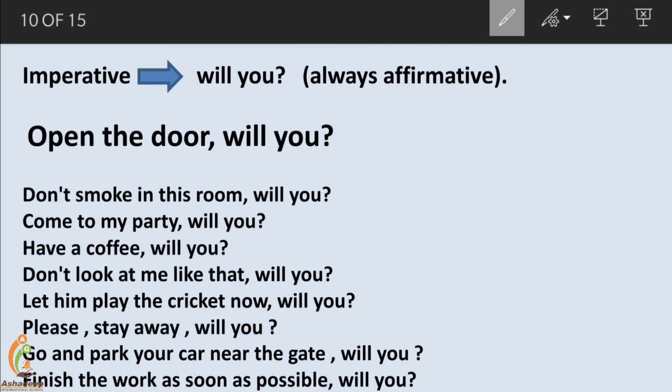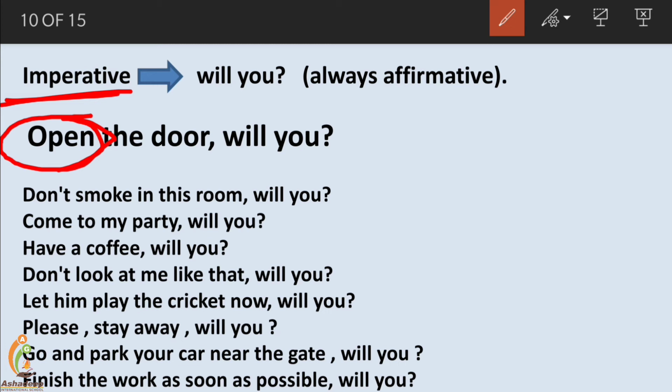Imperative sentences. Friends, very important. Imperative sentences first of all start with an action verb: open, play, write. A negative sentence starts with don't: don't open the door, don't play there. These are imperative sentences. They can have the tone of a request, order, command, etc., but their physical form starts with action verbs.